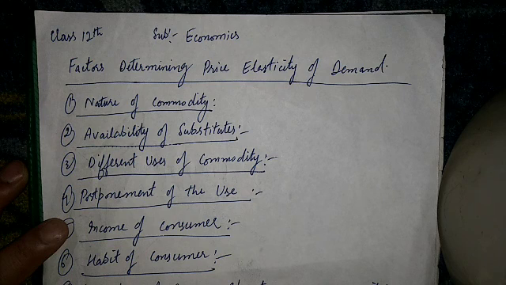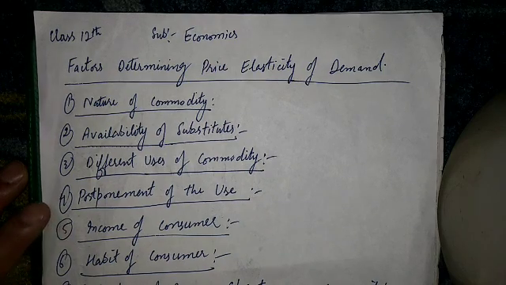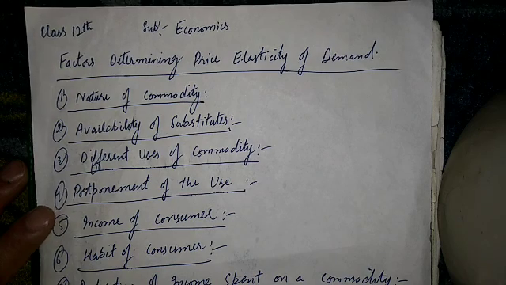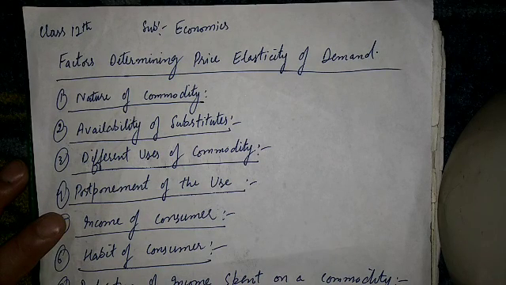See, goods to which a person becomes accustomed or habitual will have an elastic demand like cigarette, coffee, tobacco, etc. It's so because a person cannot do without them. And the seventh is proportion of income spent on a commodity.